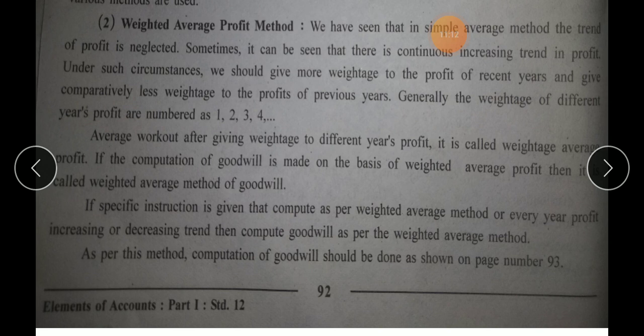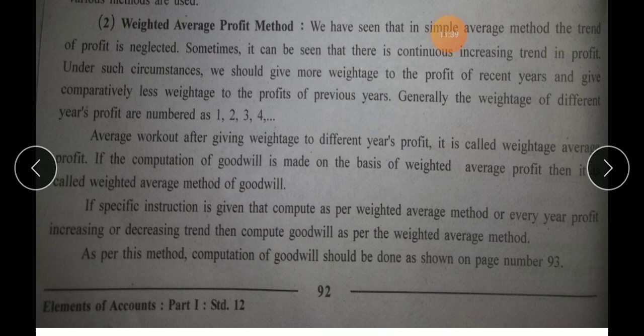And this is the important point about weighted average profit method: whenever in the given question the trend of profit is continuously increasing, you are supposed to use the weighted average profit method compulsorily.